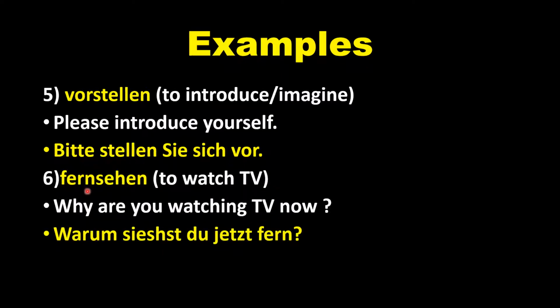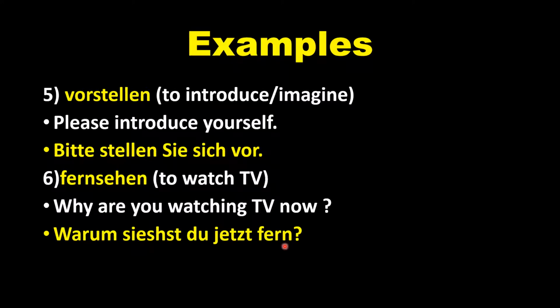One more example. Fernsehen, which means to watch TV. Now let's take the example in English. Why are you watching TV now? Warum siehst du jetzt fern?